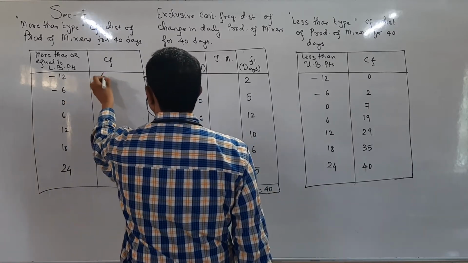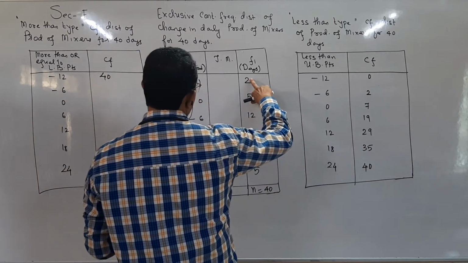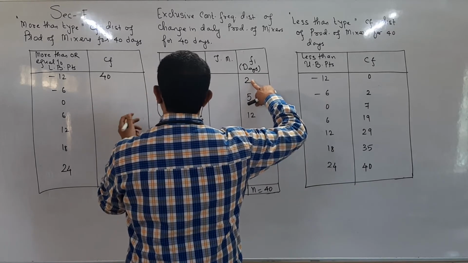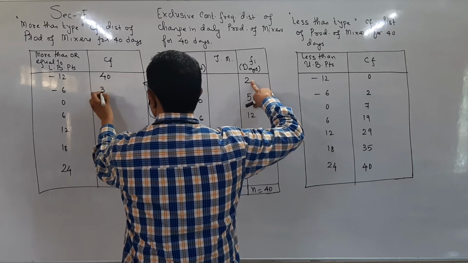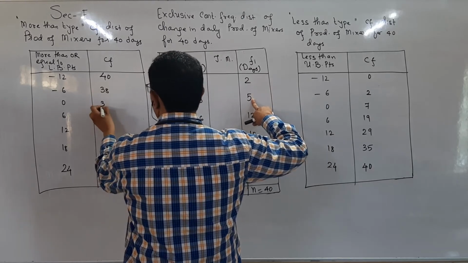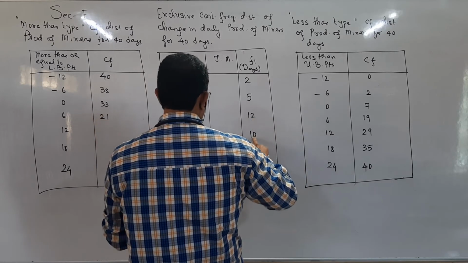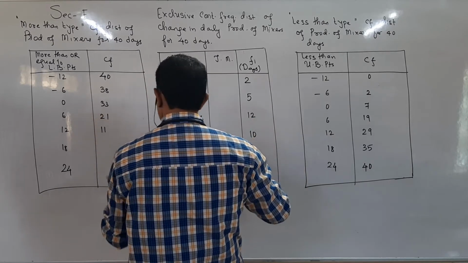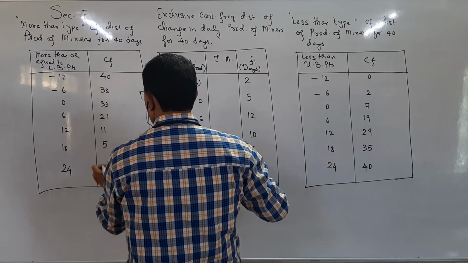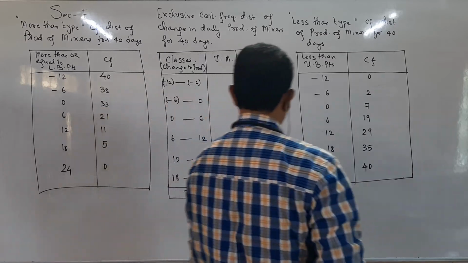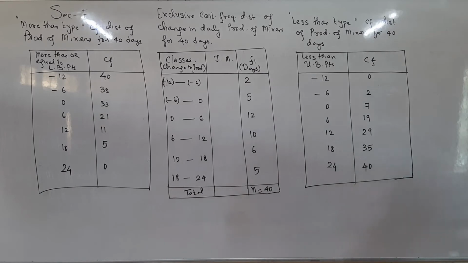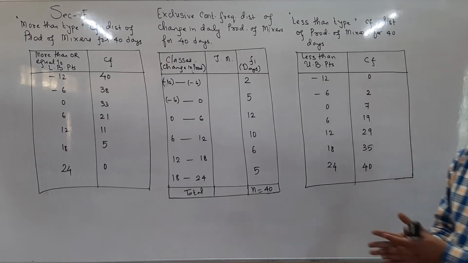Here we start with maximum. Go on subtracting one frequency, I mean to say 40 minus 2, 38. 38 minus 5, 33. 33 minus 12, 21. 21 minus 10, 11. 11 minus 6, 5, and here 0. So, in more than type, we start with maximum and end at 0. In less than type, we start with 0 and end at maximum.